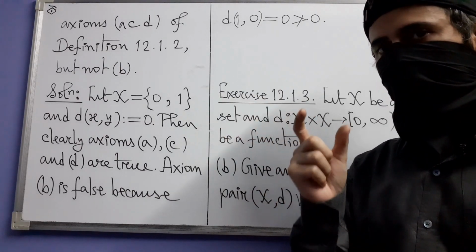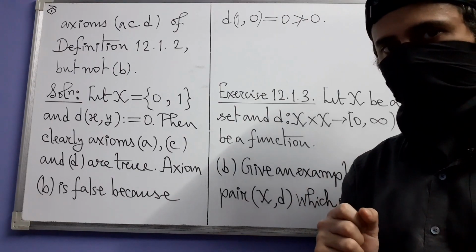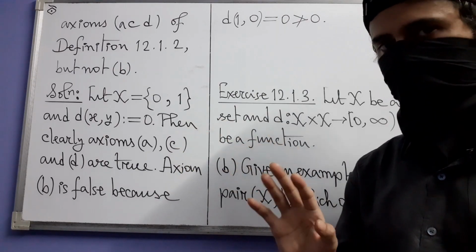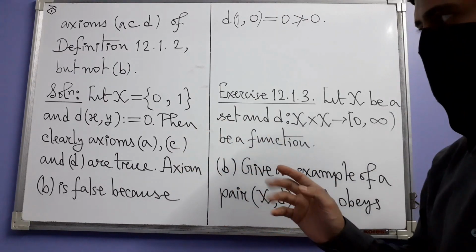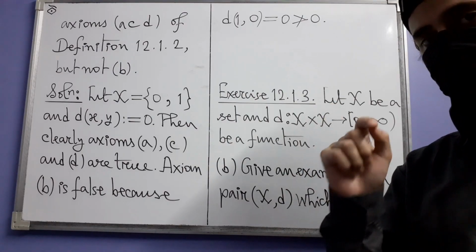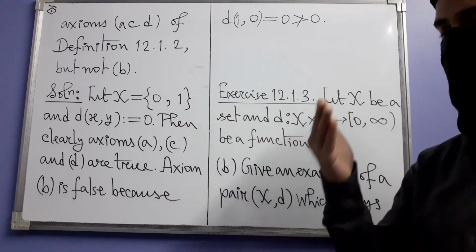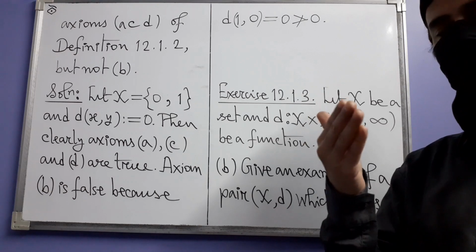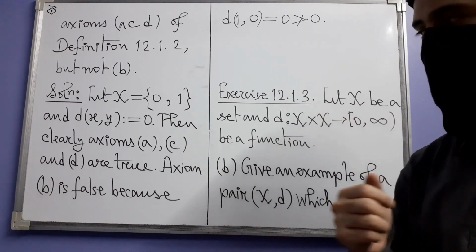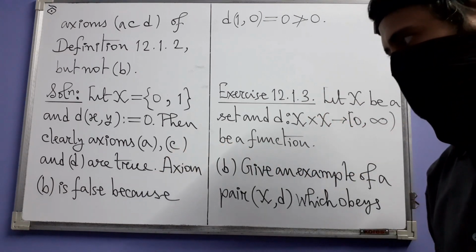In part A, the only relevant pair was 0, 0. In this case, there are pairs other than 0, 0, but the d value is just 0. So again, in triangle inequality, you have 0 less than or equal to 0 plus 0. So axiom D is true.